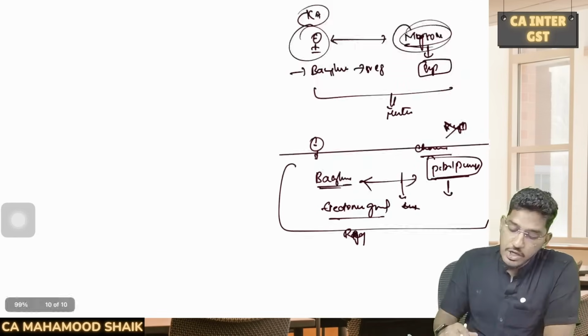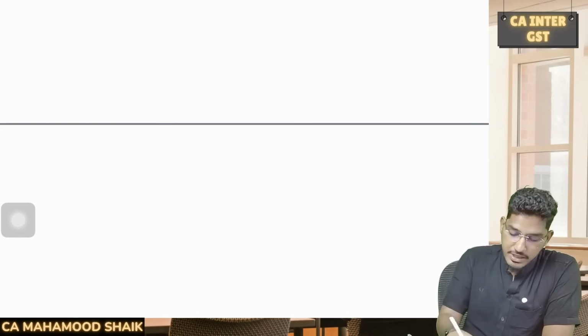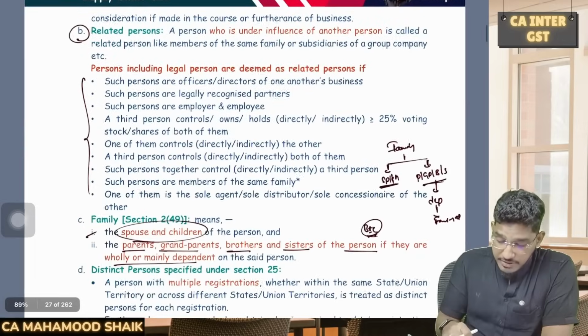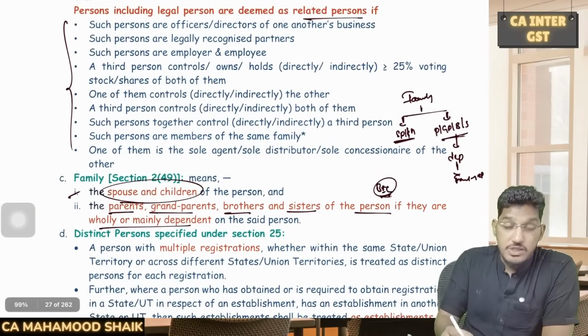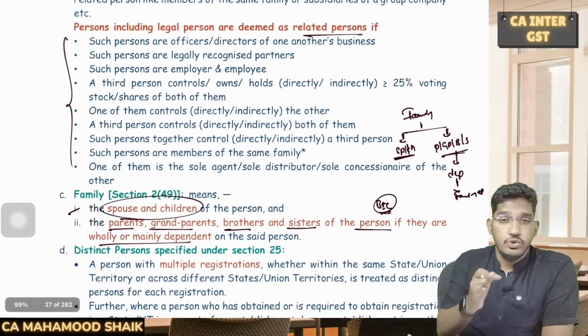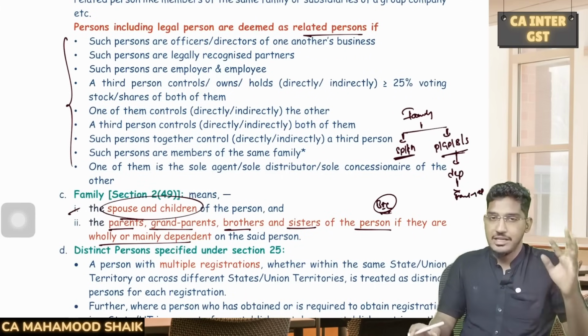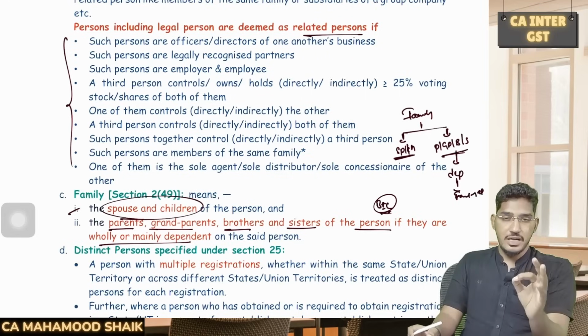Able to understand everybody? So that is the meaning of distinct person. Now we should also recollect the meaning of related person. Related person definition is very important. When will two persons be considered related? Here they have given different scenarios. They did not give you the freedom to choose who is your related person and who is not. Instead, the Act has told us these persons we will consider as related.